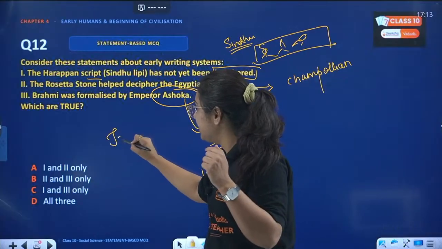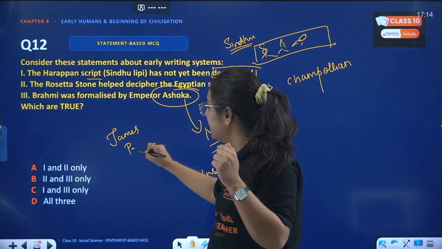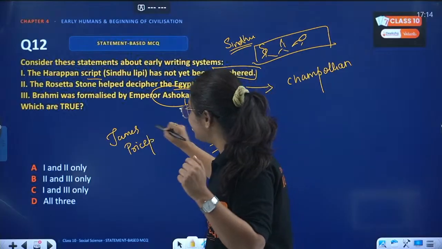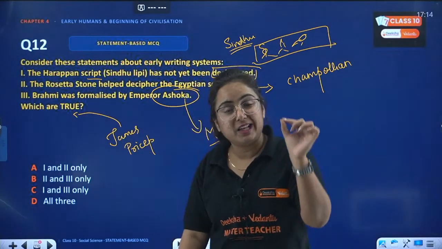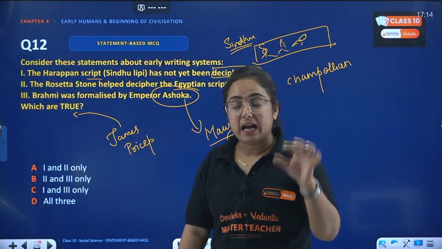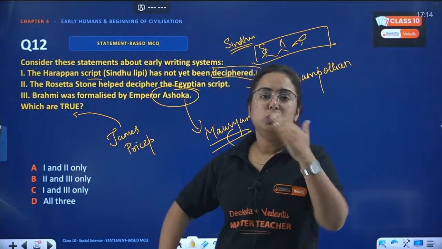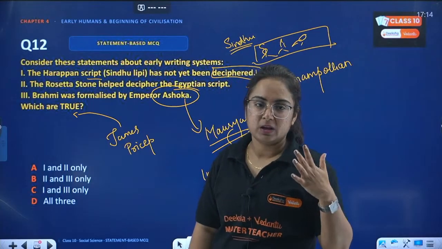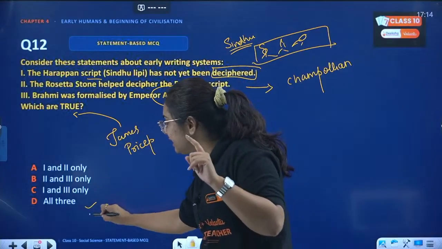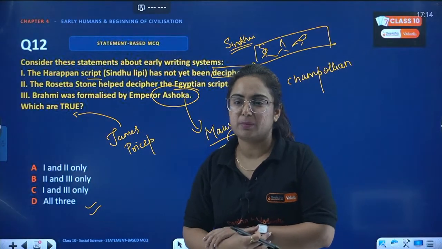James Prinsep was a European person who deciphered this Brahmi script for the very first time in India, and after that we got to know a lot more about Indian history. Get it? So yes, all the 3 statements were correct in this type of question.